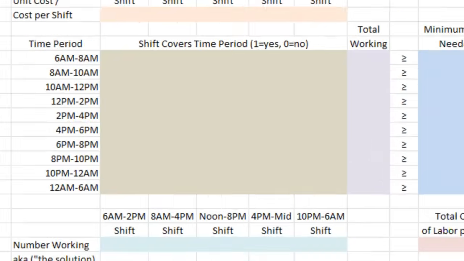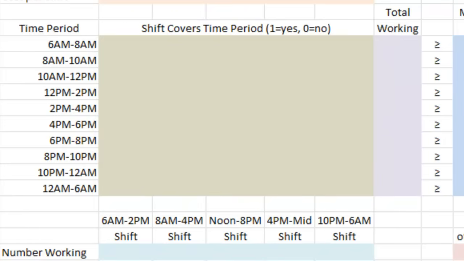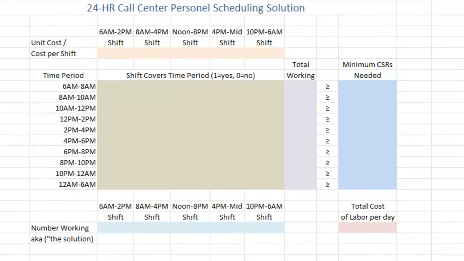Now the large box in the center, those cells will hold binary information, either ones or zeros, and all that does is it tells us, is the 2-hour shift on the left covered by the daily shift that runs vertically? So if the overall shift covers that 2-hour period, we'll put a 1. If it does not, we'll put a 0. But we'll type all that in here in a couple minutes.